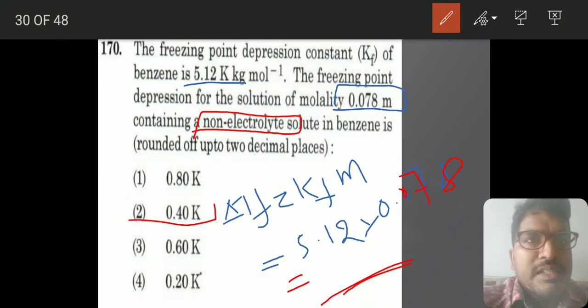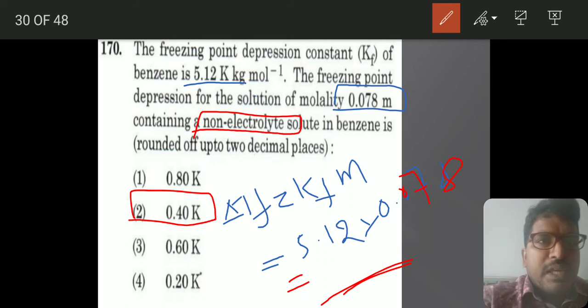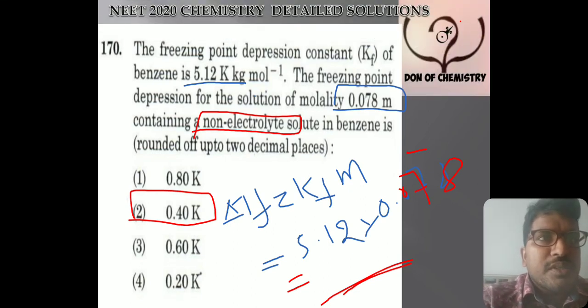You would have done this in normal paper calculation also. You would have got 0.4 kelvins will be coming. Like this we can do. Let's move to the next question.